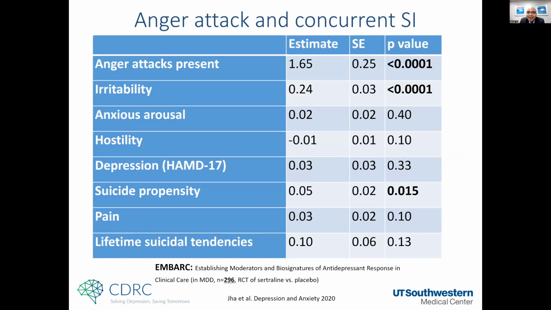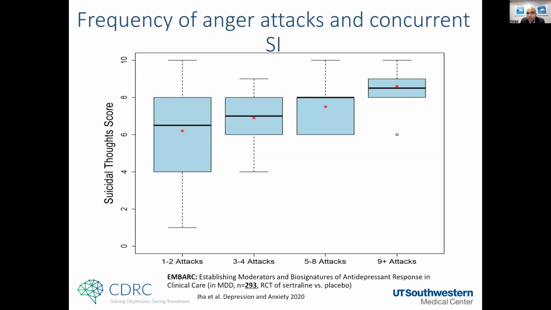I'll switch just a little bit and talk about how anger attacks were also associated with concurrent suicidal ideation. People who are reporting having anger attacks had higher suicidal ideation. And here, irritability was also associated with higher suicidal ideation. In this study, EMBARK, people who had 9 or more anger attacks in the preceding month coming into the study had suicidal ideation pretty much at the top of the scale. The scale goes from 0 to 9, and these people were reporting almost 9 on that scale.